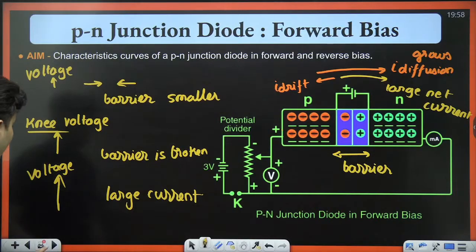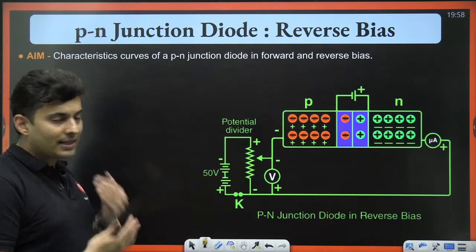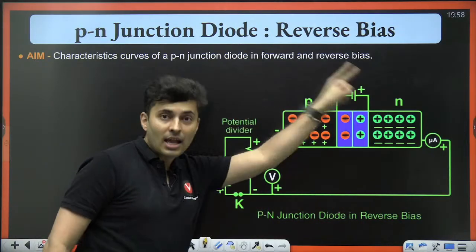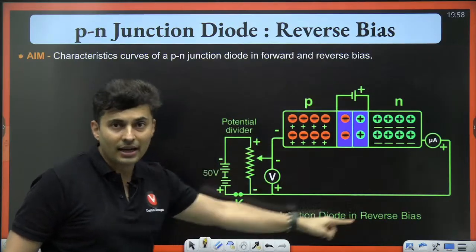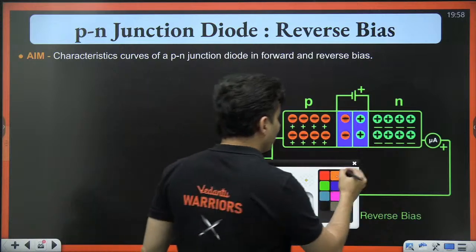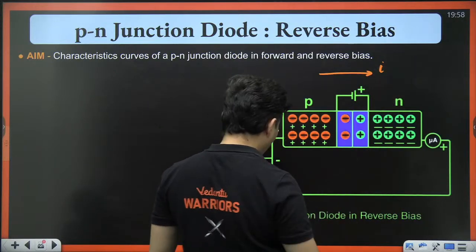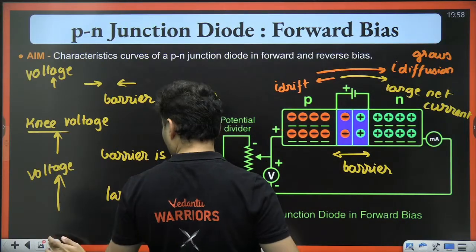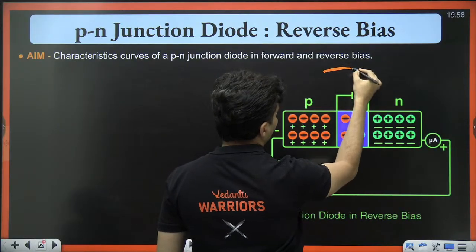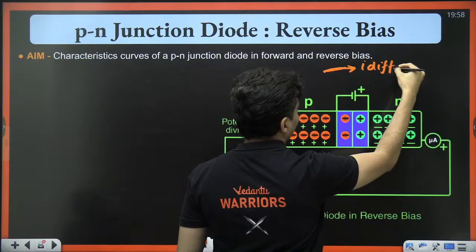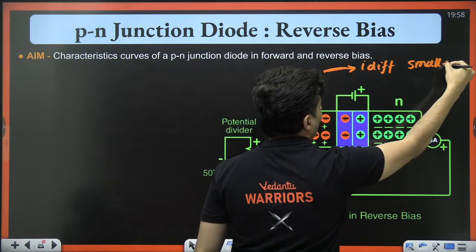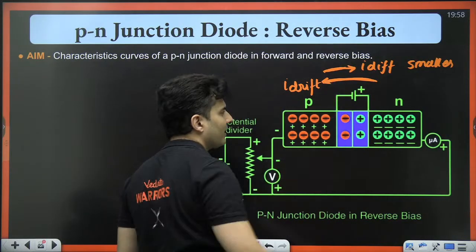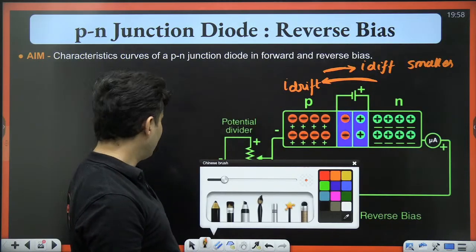Okay? In the exact opposite scenario, where you connect it in reverse bias, meaning P to the negative, N to the positive, you will see that the diffusion current does not grow. In fact, the diffusion current becomes smaller, and the drift current stays as it is. Nothing happens to it.